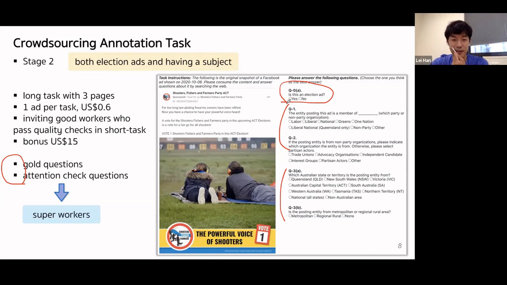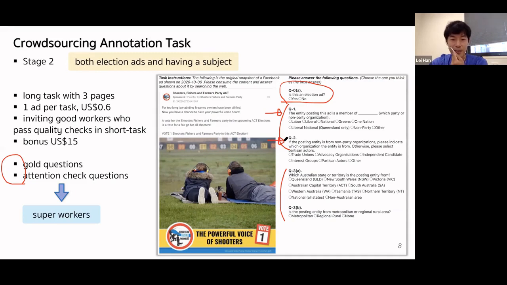So this is the first quality check question. The second quality check is by attention check questions. In question one, we ask which party the posting entity is from. In question two, we ask which non-party organization the posting entity is from.